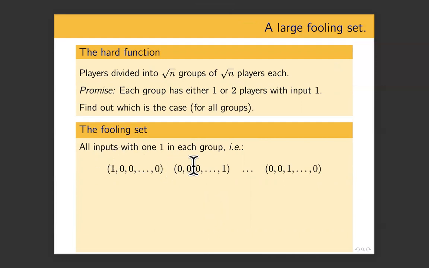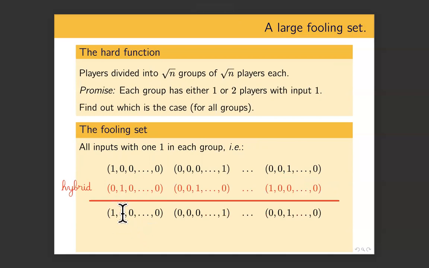You take all the inputs that have only one 1 in each group. So these brackets here denote groups, and you see that in each of the root n groups, there is only one player with the input 1. And this is a fooling set because all of these have the same output, which is every group has 1. But you take any two of them and you cross them so that the second input, the red input here, comes from this hybrid and the remaining comes from this hybrid. Then in the hybrid, you have a group with 2 players who have the input 1. And this must have a different output.